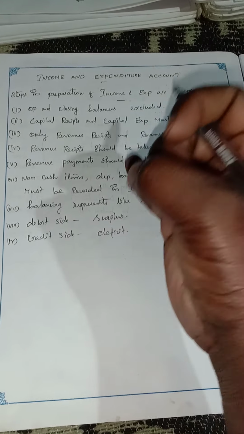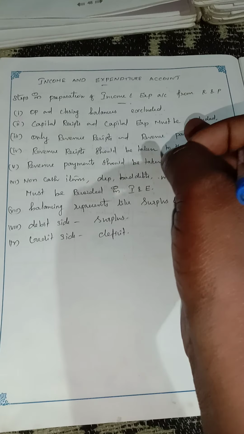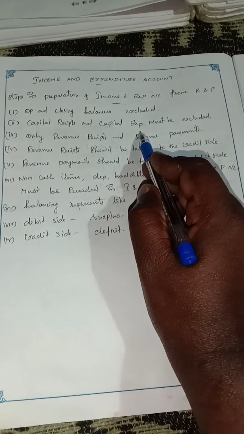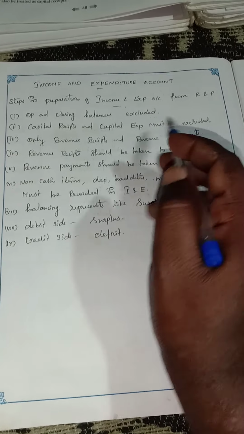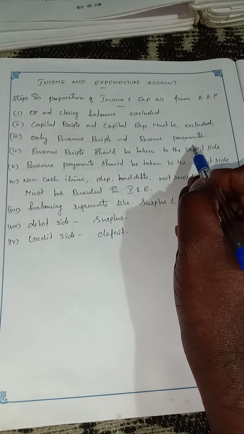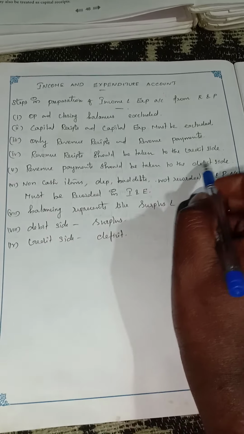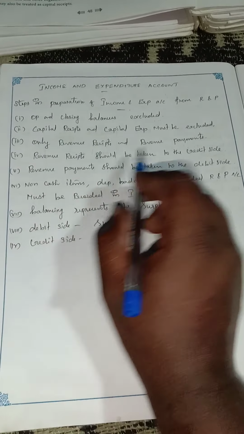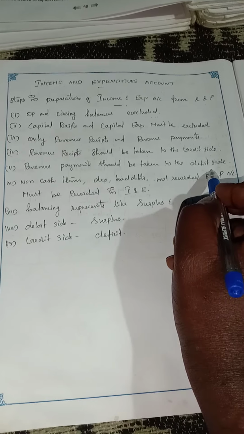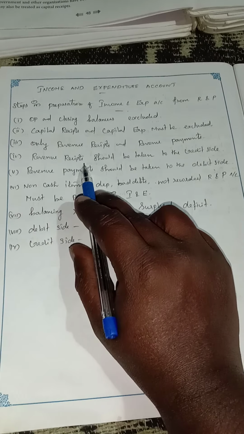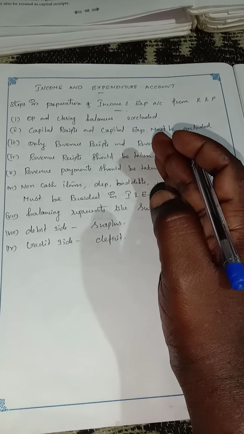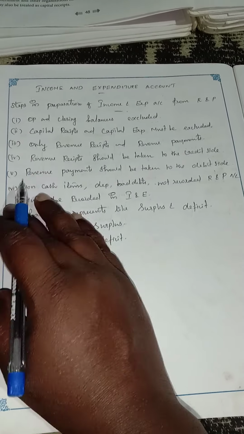The first one: opening balance and closing balance will not be written. Second, capital receipts and capital expenditure must also be excluded. Only we will write revenue receipts and revenue payments. Revenue receipts should be taken on the credit side, and revenue payments we should write on the debit side. Did you understand? Revenue receipts mean incomes, so incomes we write on the credit side and expenditure on the debit side. This is the format.